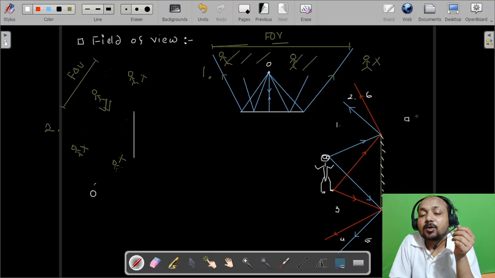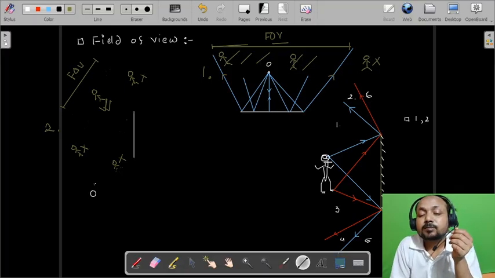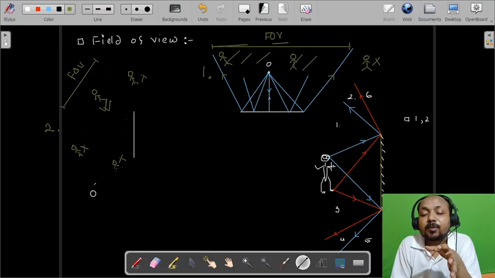So let us see. Before talking about 1 and 2, let us define the field of view for this diagram. So what will be the field of view? See, the image of this object will be due to the incident ray from the head and the incident ray from the leg.